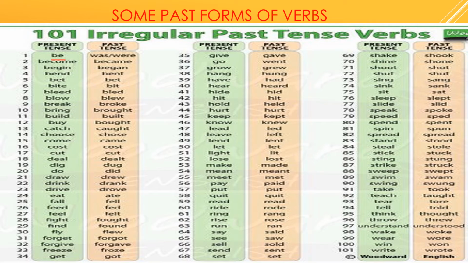Become, became, begin, began, bend, bent, bet, bet, bite, bit, bleed, bled, blow, blew, break, broke, bring, brought, build, built, buy, bought, catch, caught. In this way there are 101 words. The last ones you will see are write, wrote, win, won, wear, wore. So you will learn these words, and you will learn the correct pronunciation also.